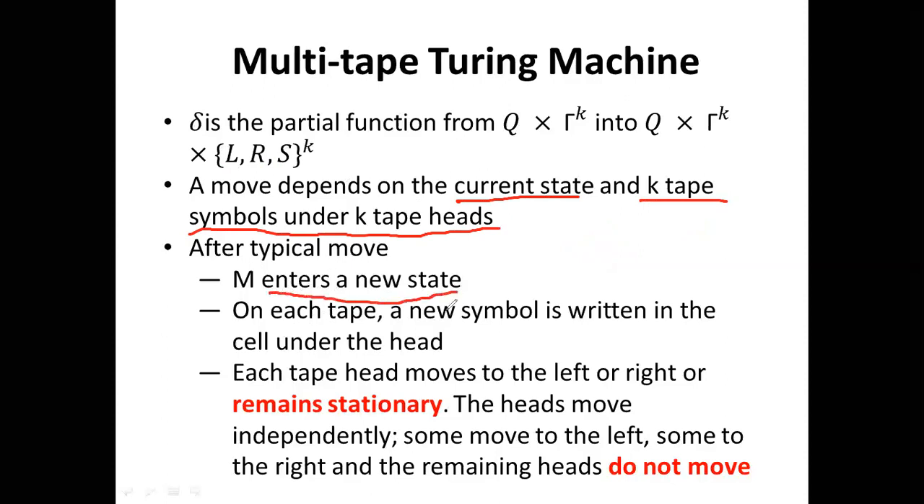in each state a new symbol is written in the cell under the read-write head. So it will write a new input symbol, and at each step the head moves to the left, right, or there is a stationary move. The heads move independently. Some heads move left, some move right, and some remain and do not move. So for a multi-tape Turing machine, what do you need to know?